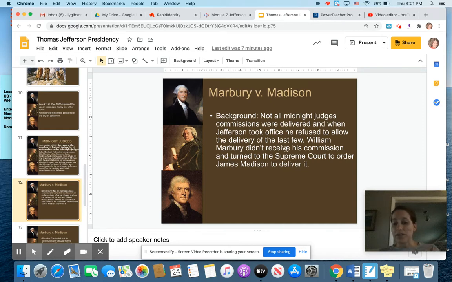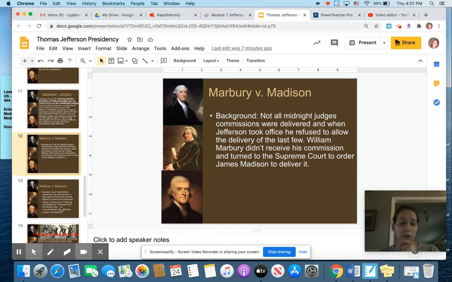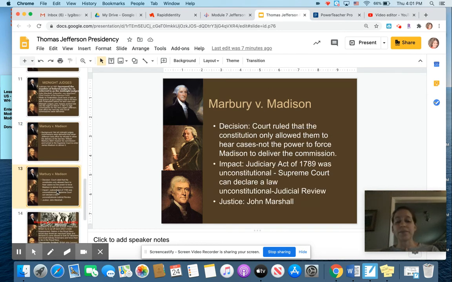So William Marbury didn't receive his commission. He turned to the Supreme Court to order James Madison to deliver it. And this is the famous court case of Marbury v. Madison. The decision that comes out of this is that the Supreme Court can only declare something unconstitutional. They cannot force Madison to deliver Marbury his judge appointment, his commission. And Chief Justice John Marshall is the one who wrote this famous court case.